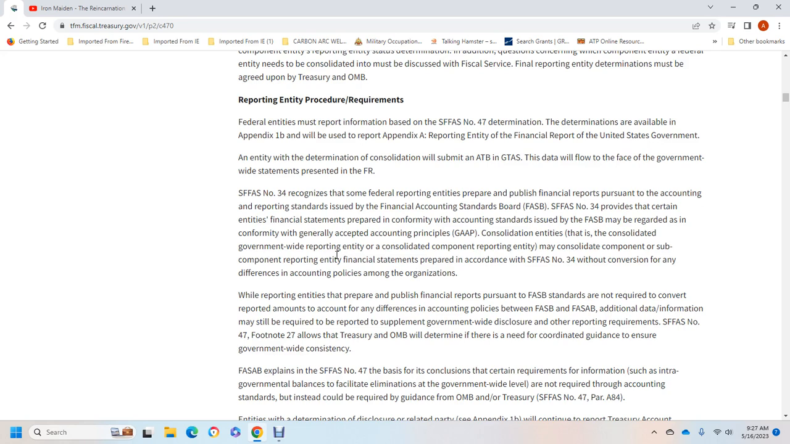Statement of Federal Financial Accounting Standards number 34 recognizes some of the federal reporting entities preparing and publishing financial reports pursuant to the accounting and reporting standards of the Federal Accounting Standards Advisory Board. Number 34 provides that entities with financial statements prepared in conformity with accounting standards issued by the Federal Accounting Standards Board are regarded as in conformity with generally accepted accounting principles. Consolidated entities coordinate with the government-wide reporting entity, which may consolidate components or subcomponents of the reporting entity with financial statements prepared in accordance with the standards.